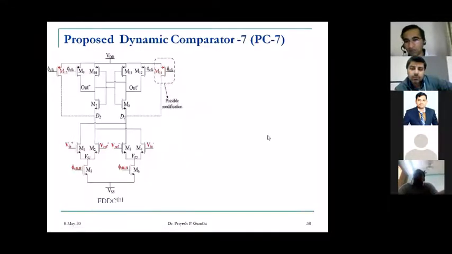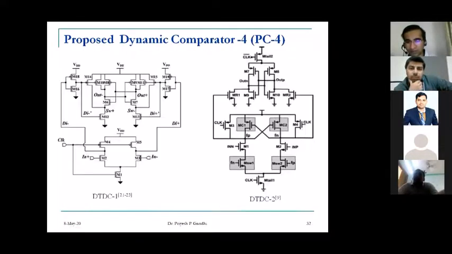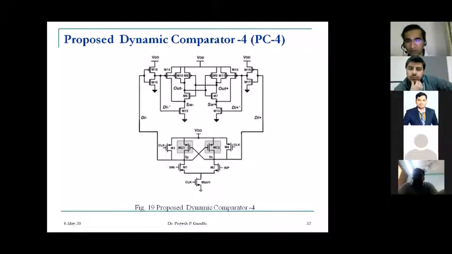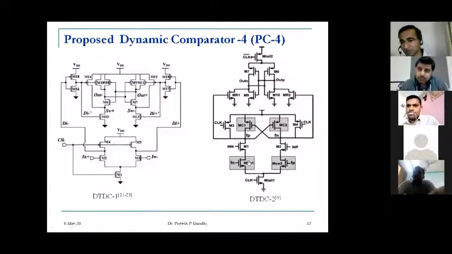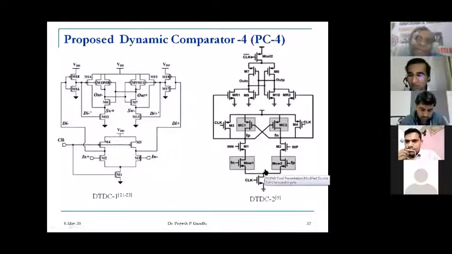But in the other circuitry, here the tail transistor is there, the input transistor is here, but two more transistors have been inserted, MSW1 and MSW2. So the stacking of transistors is too much here. It is going to affect the performance, how quickly your comparator is going to detect the signal. If there is less stacking of transistors between input and output, it will perform in a much better way.